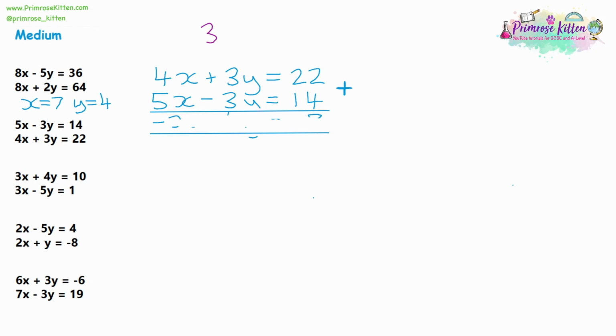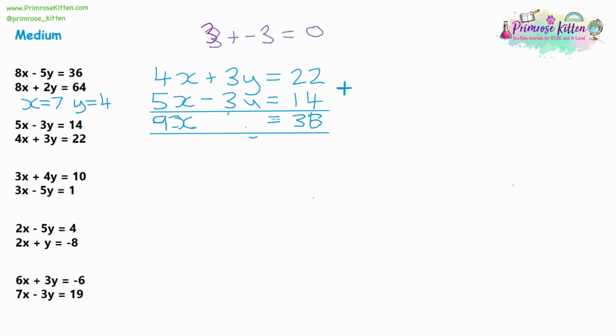So 4x plus 5x would give us 9x. Again, being careful, we've got 3y plus a negative 3y. Now, a plus and a minus next to each other will cancel out to make a minus. So 3 take away 3 will give us 0. So we're going to get 0y, and we've eliminated one of the variables. Then adding up the numbers, 22 plus 14 is going to give us 36. So adding has gotten rid of one of the variables, so now we can continue.